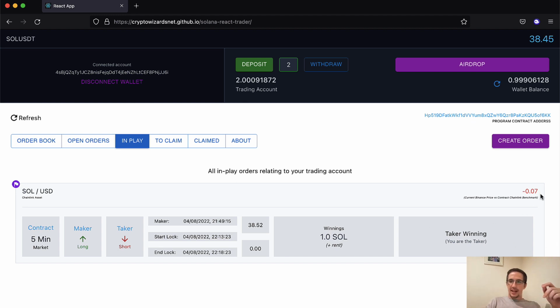And so right now the taker is winning because the Solana price is 7 cents below this benchmark price over here. The maker went long and I went short. I'm the taker. And it says here, you are the taker.